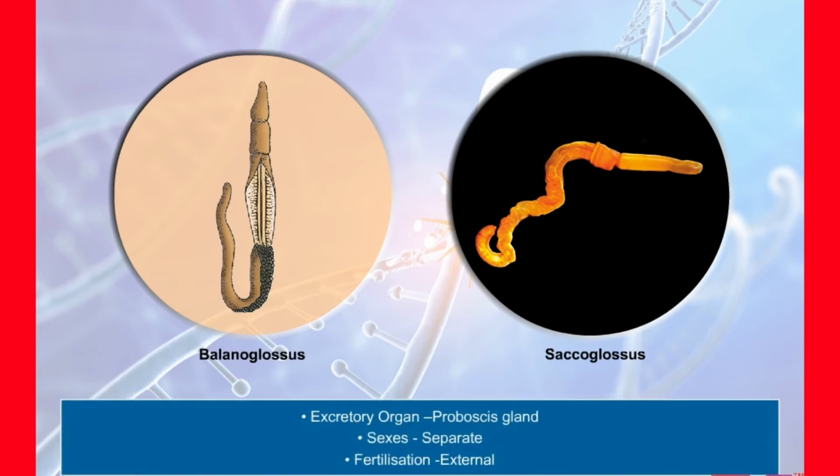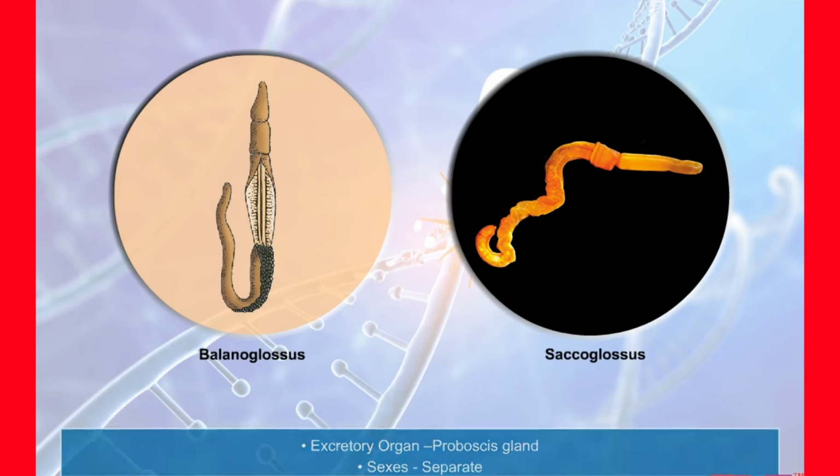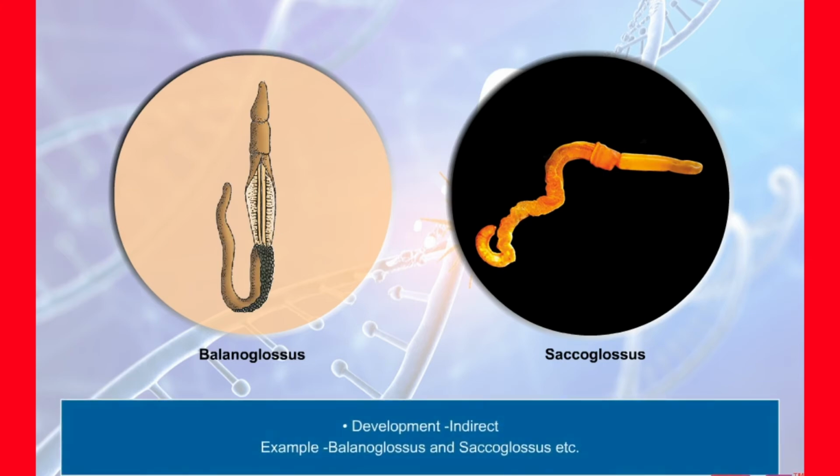Proboscis gland is the excretory organ. Sexes are separate. External fertilization with indirect development takes place. Balanoglossus and Saccoglossus are some examples of this phylum.